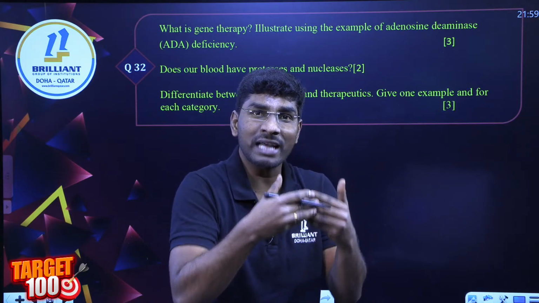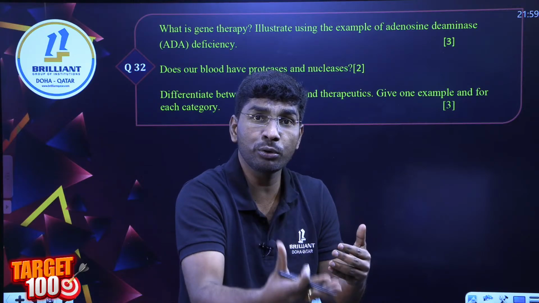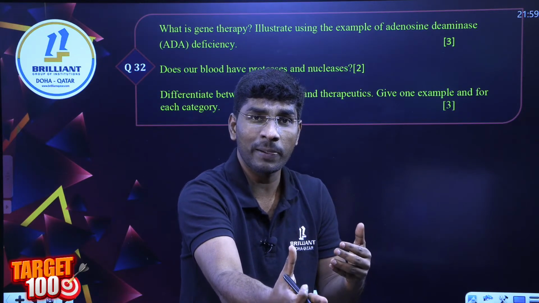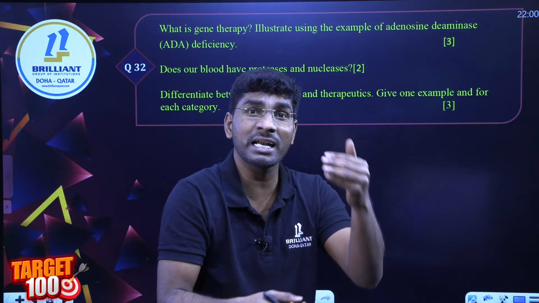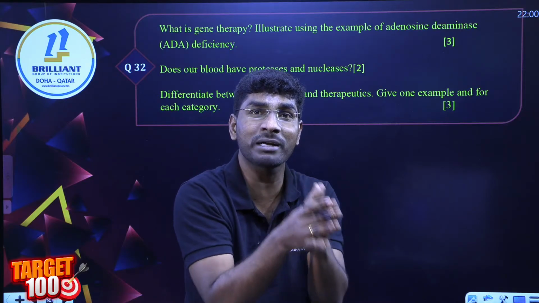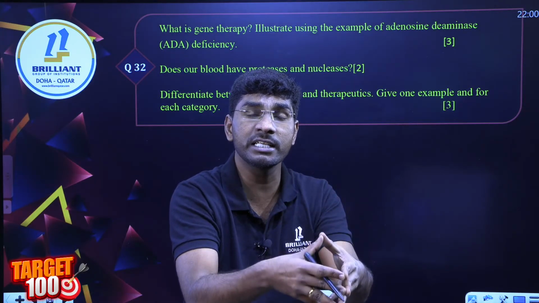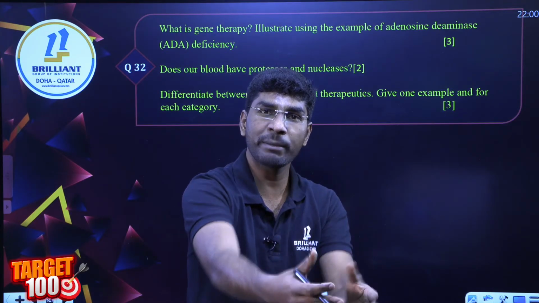Gene therapy is the technique to insert a proper gene into the defective area with the help of vectors. So gene therapy can heal or cure particular genetic disorders, such as SCID and cystic fibrosis.